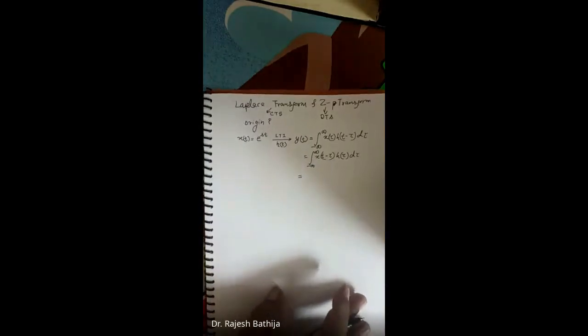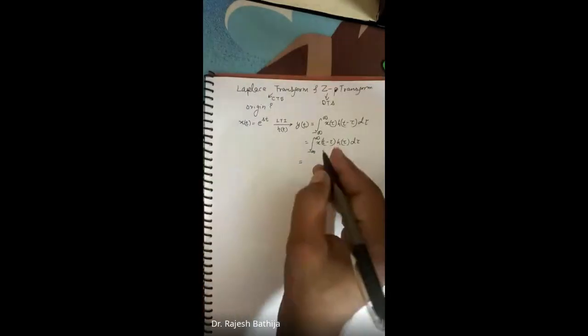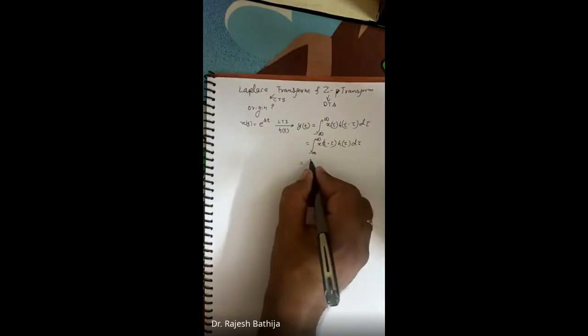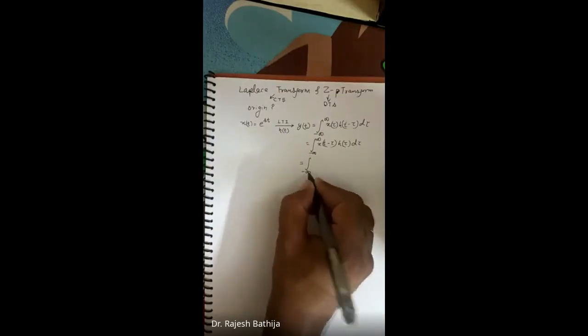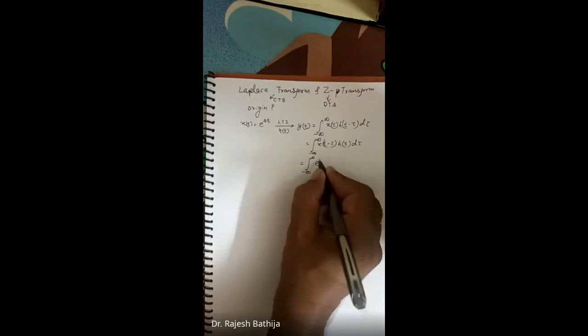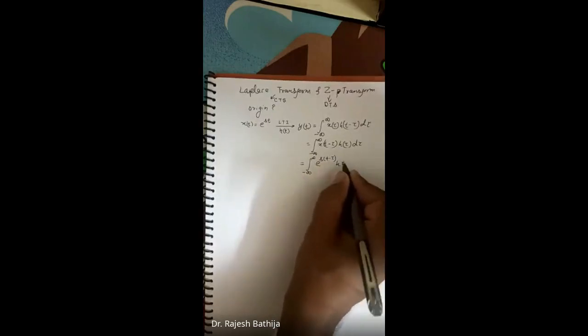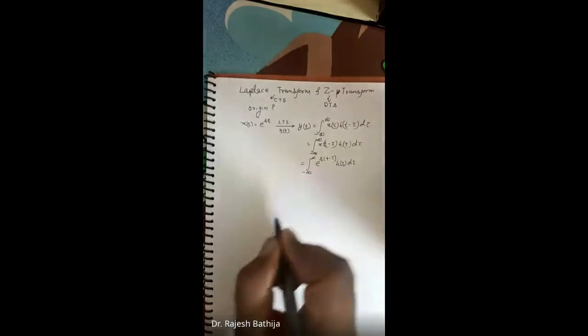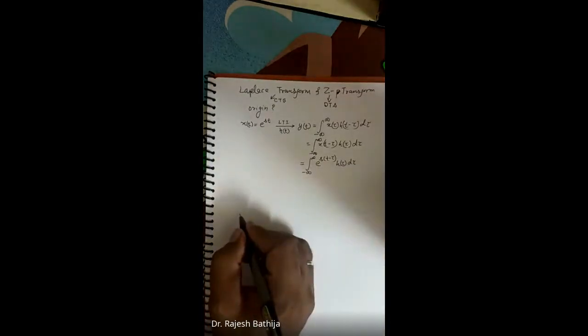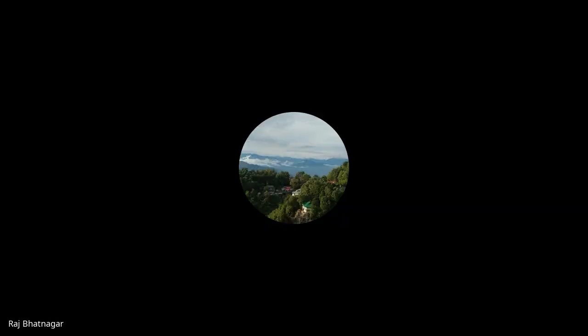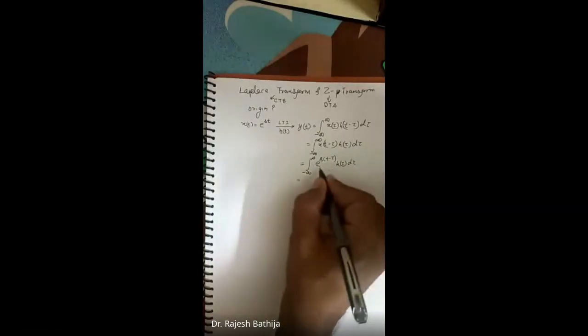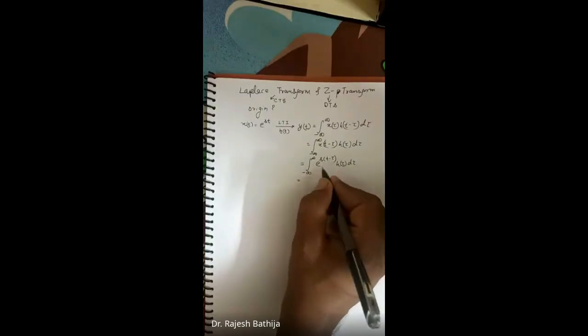Now after this, if I substitute the value of x of t equal to e to the power st in this, what will I get? I will get the integral from minus infinity to infinity of e to the power s into (t minus tau) times h of tau d tau. Is this clear? Yes, sir. Okay. Now, what will this be? It will be e to the power st into e to the power minus s tau.